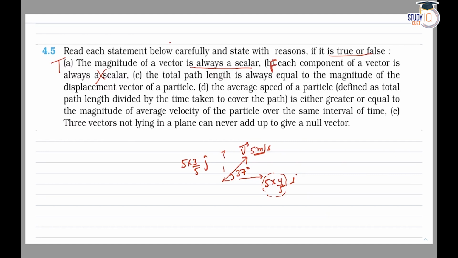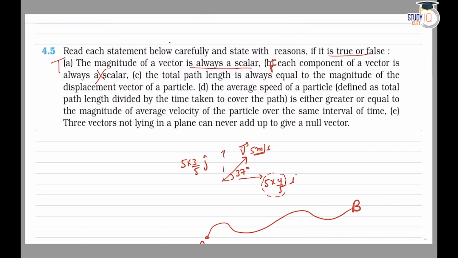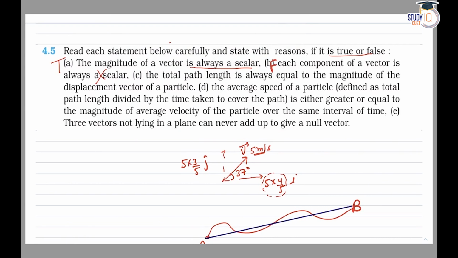because the component of a vector will also be a vector. Third part, total path length is always equal to magnitude of displacement, which is wrong, because total path length क्या डिनोट करती है? टोटल पाथ लेंथ denotes distance, but for displacement it is the shortest path between initial and final point. So for displacement, this is displacement and this is total path distance. They are not always equal.